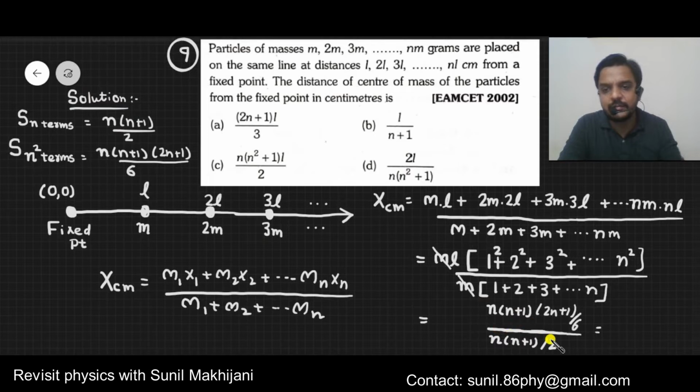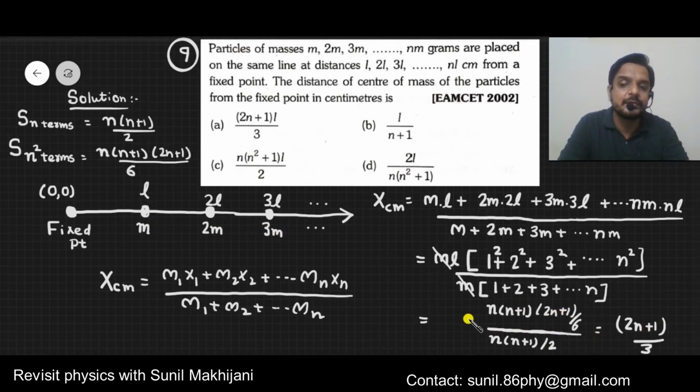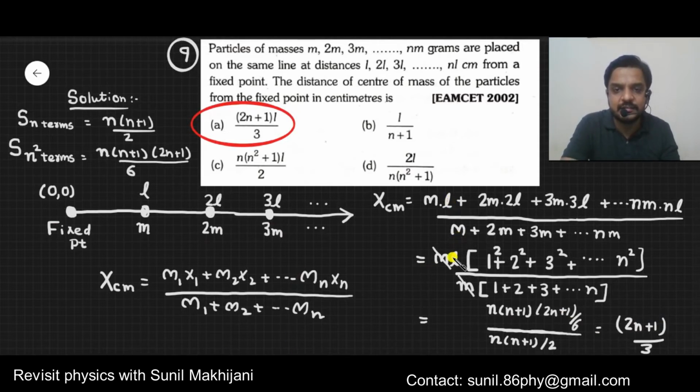Now some terms will get cancelled. On cancelling, ultimately you will reach (2n plus 1) divided by 3. This is the x coordinate of the center of mass. That means the center of mass is located at a distance of (2n plus 1) by 3 from the fixed point. That's why the answer for this particular question is A. Don't forget that L was also there. See, here L is there, so because of that L, you will get L at the end.